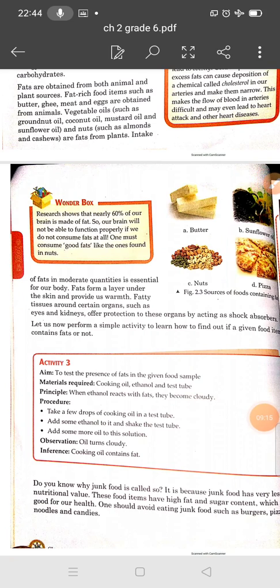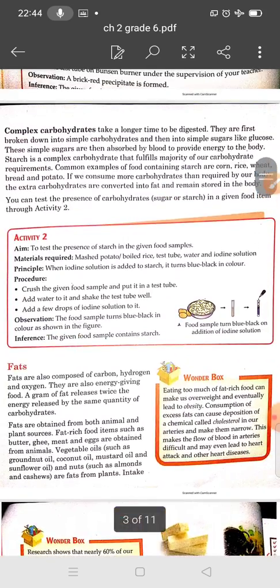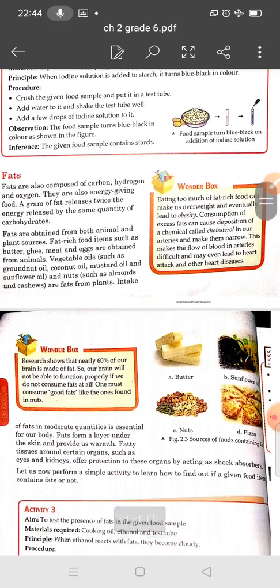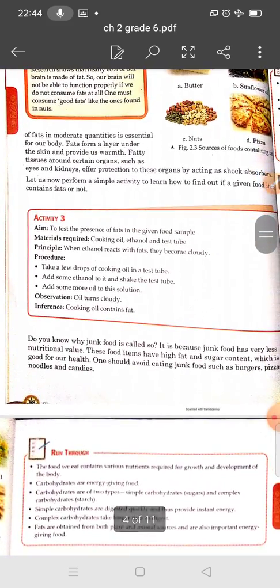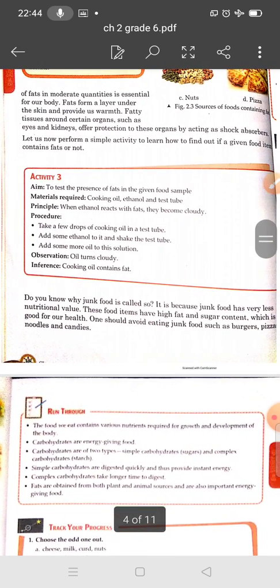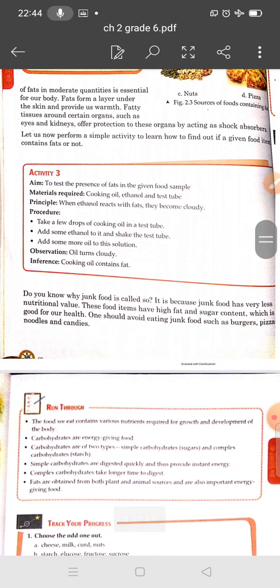Okay students, today we have discussed complex carbohydrates and fats, and in the next lecture we will discuss the activity to test the presence of fats in the given food sample.